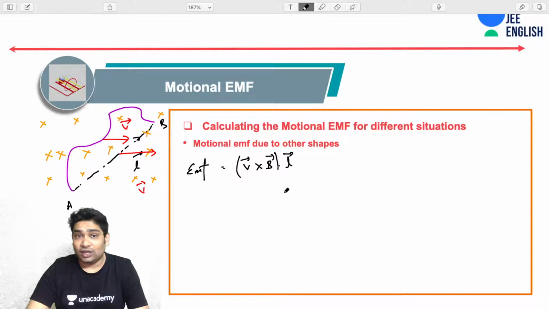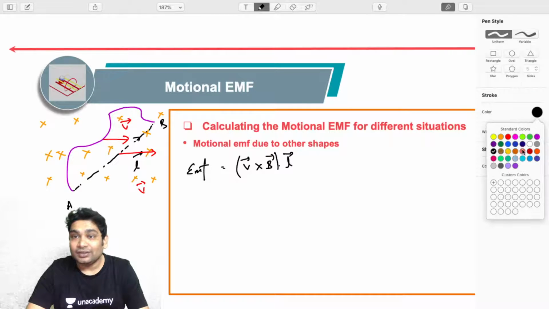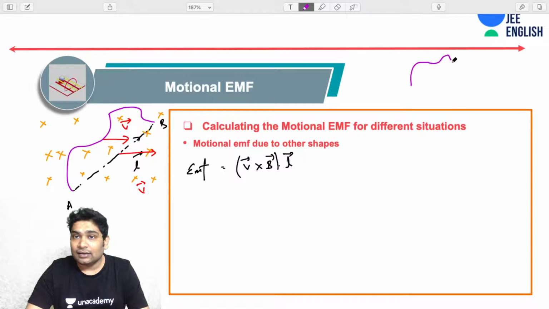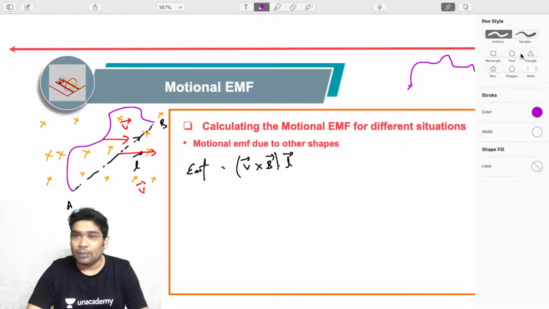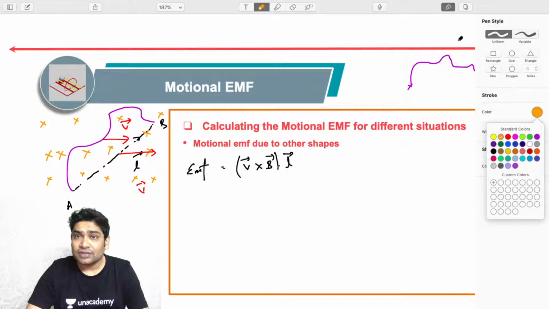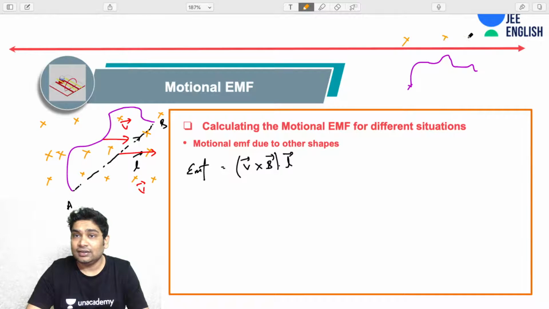Now for other situations, we also talked about what if a rod or a conductor is rotating. Suppose a randomly shaped rod was rotating, then how do you calculate the EMF? So let's consider that case. Let's say that again you had some weird shaped conductor like this, hinged at one end and rotating in a magnetic field with some omega. Imagine a magnetic field like this. If this was rotating with some omega, then how would you calculate the EMF induced?